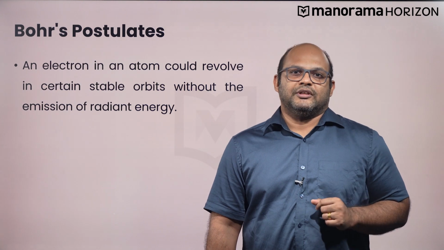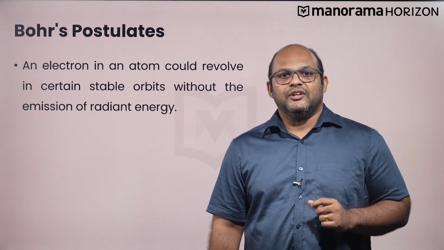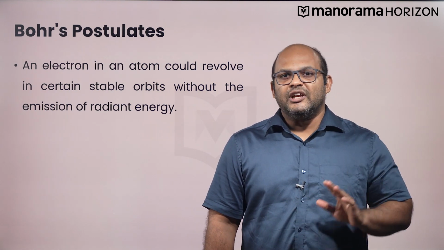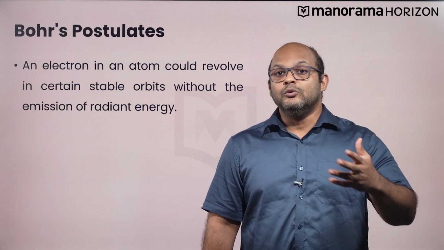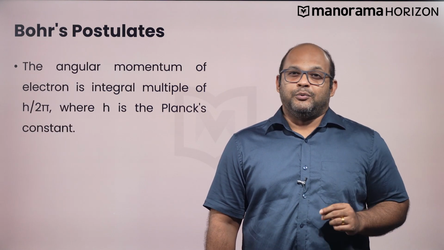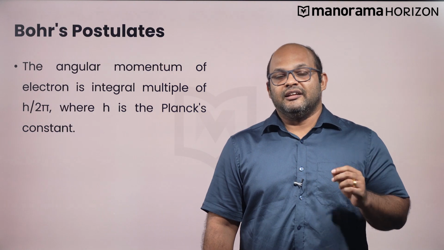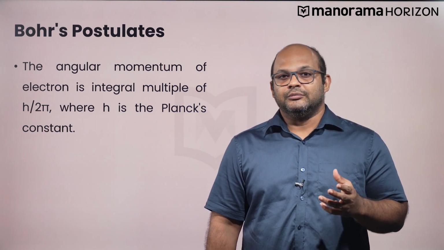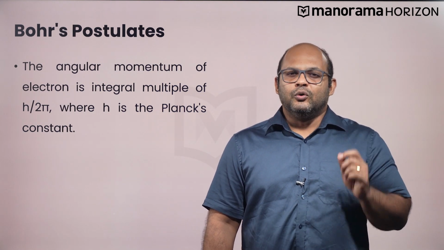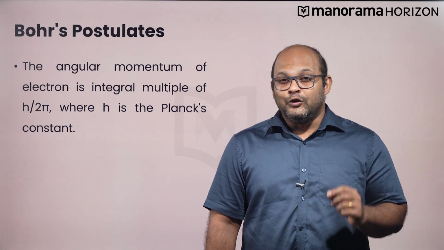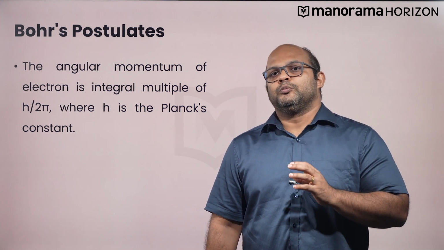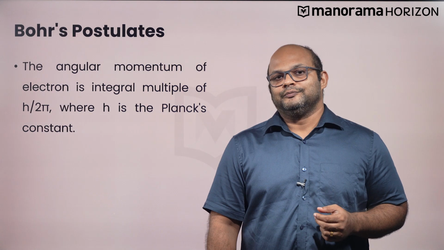So what are Bohr's postulates? The first postulate states that an electron in an atom could revolve in certain stable orbits without emitting any radiant energy. So it would not lose any energy at some specific orbits inside an atom. Now, Bohr's second postulate defines the stable orbit. It tells us where these special locations inside the atom are where this will happen. This postulate states that an electron revolves around the nucleus only in those orbits for which the angular momentum of the electron is some integral multiple of the quantity h upon 2 pi, where h is Planck's constant.